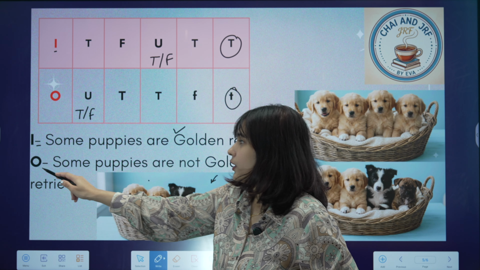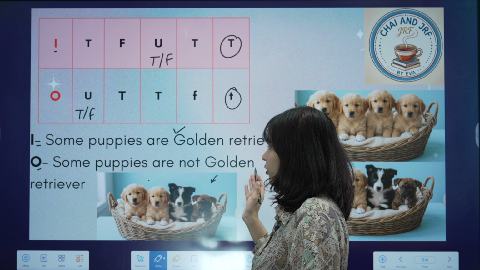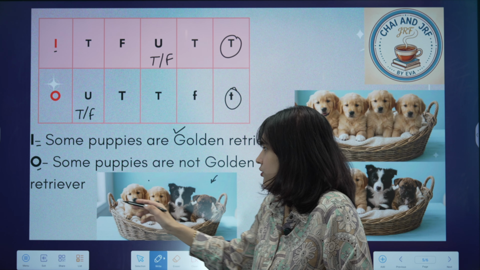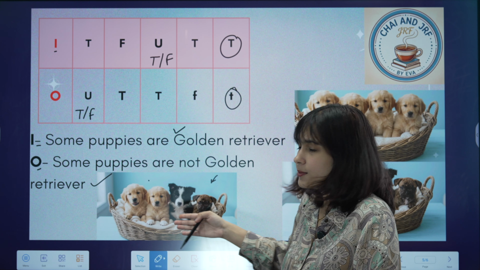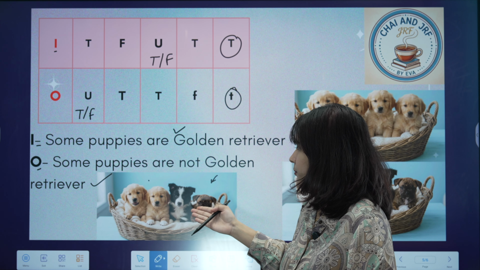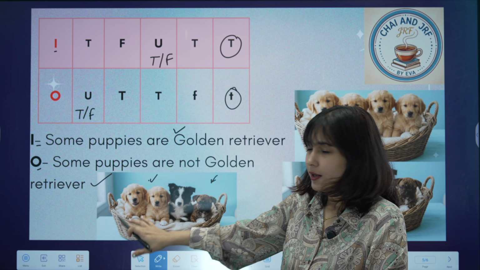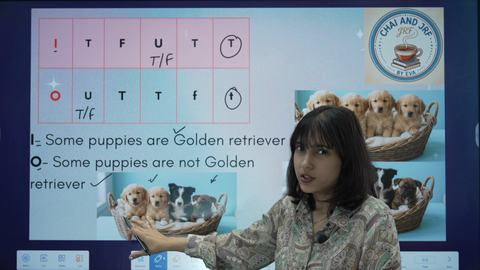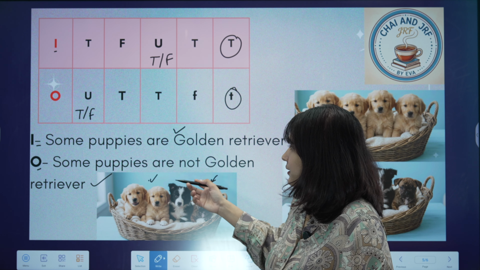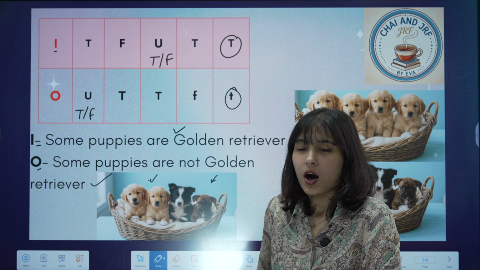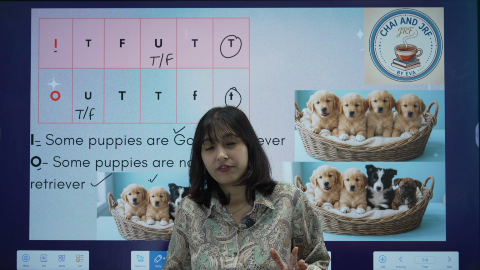On the other hand, looking at the O type of proposition, we are saying at the same time that some puppies are not golden retrievers, and it is also true in real life, because this basket includes two to three types of breeds. Some are golden retrievers and we are not sure about the other breeds, so we can say that it is correct at the same time. Always remember that when we say some, it does not mean 50-50.